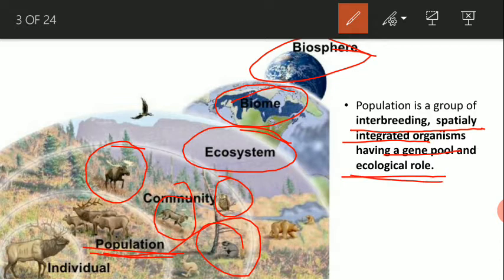And next one is the ecological role. Each and every population plays a vital role in the ecosystem. It may be in the form of producer, consumer, or decomposer. Now this is about the definition of the population.